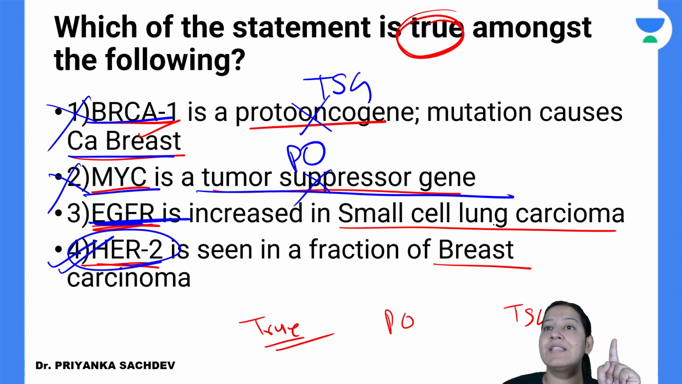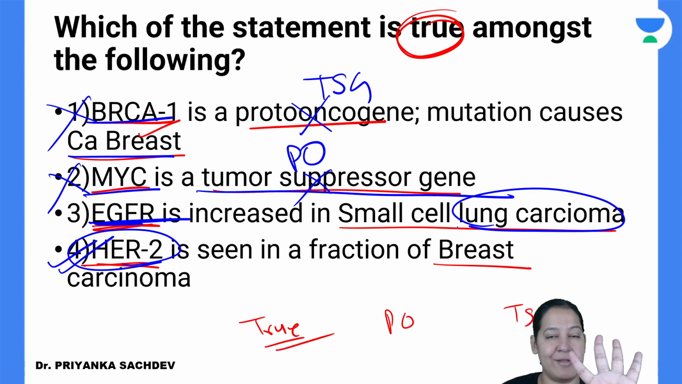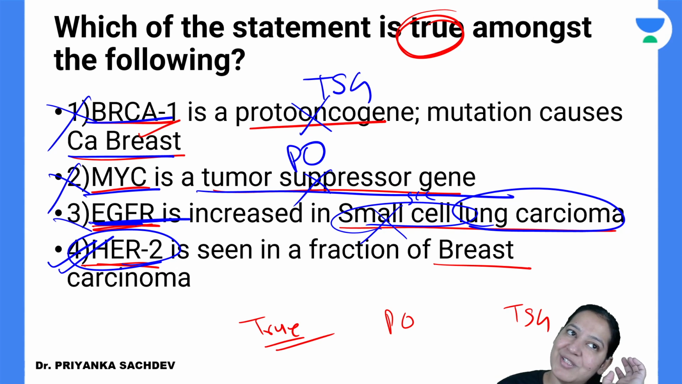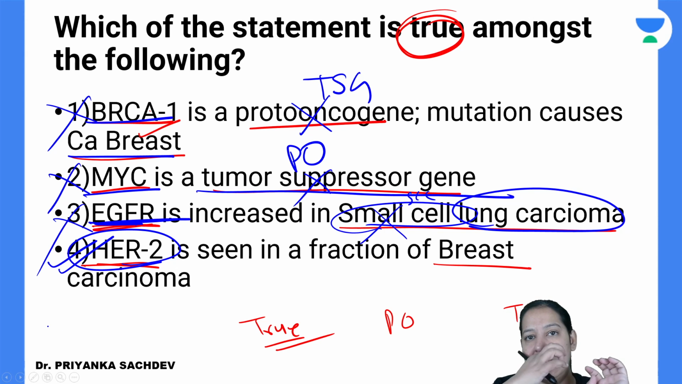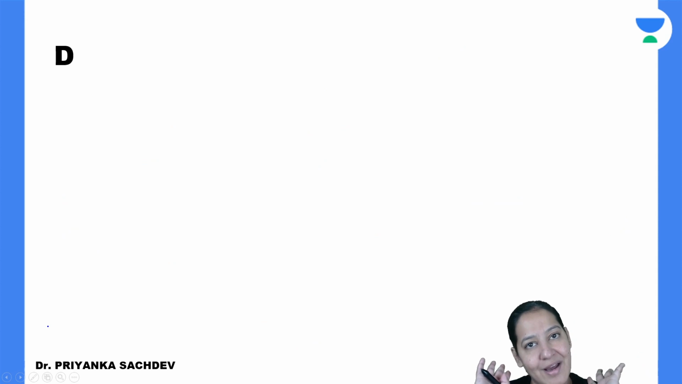EGFR mutation leads to lung cancer, but there are 4 types of lung cancer: squamous, adeno, small cell, large cell. तुम्हें चारों का mutation पता होना चाहिए. So EGFR leads to squamous cell carcinoma, not small cell carcinoma. So this option is also incorrect. The rest of the 3 options are incorrect, but option 4 is absolutely right. So the correct among them is D.